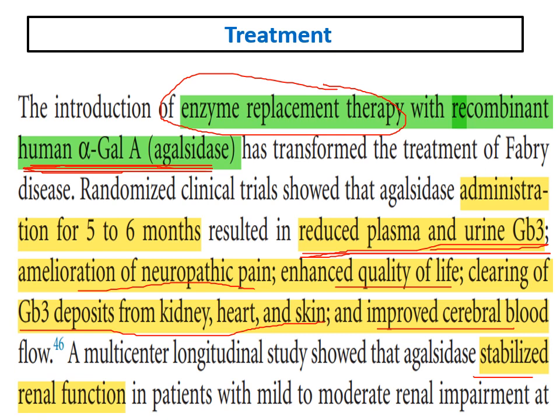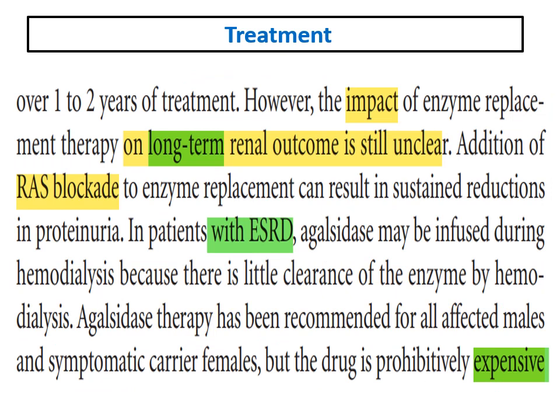Also, it leads to stabilization of renal function in patients with mild or moderate renal impairment. But the impact of this enzyme replacement on long-term renal outcomes is still unclear. We can give our patients RAS blockade with the enzyme. In patients with end-stage renal disease, we usually continue to give the enzyme to improve the extra-renal manifestations of the disease.